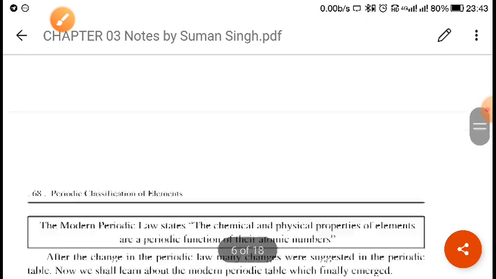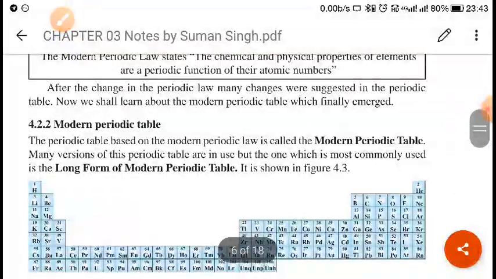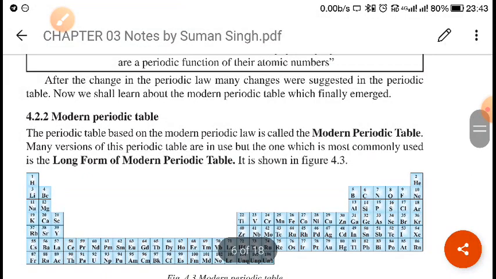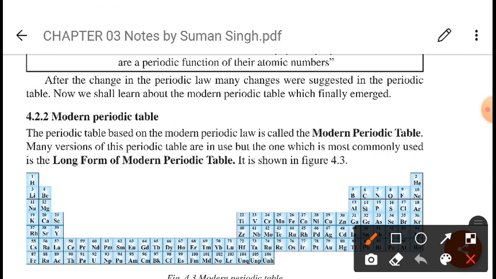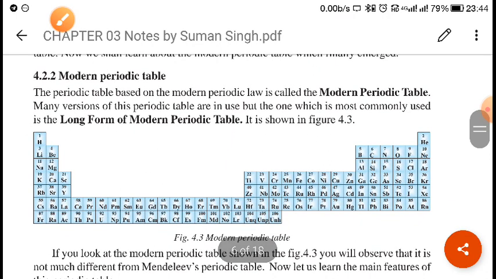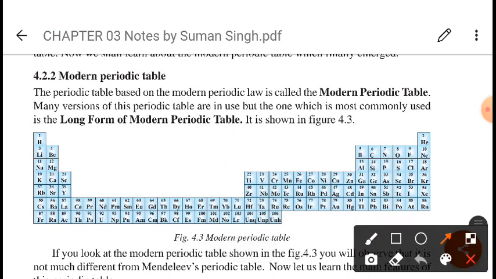Now, when we talk about the modern periodic table, you can see it has 7 periods: 1, 2, 3, 4, 5, 6 and 7.